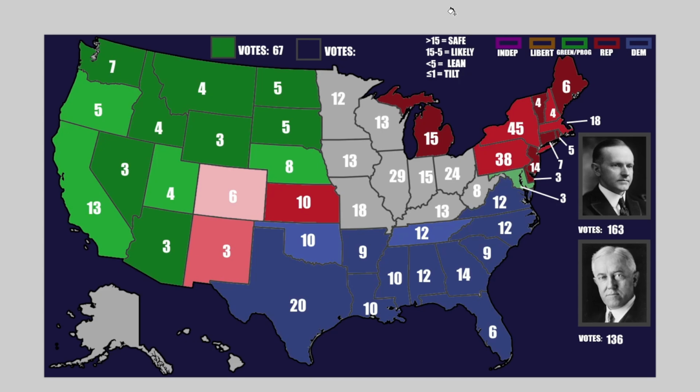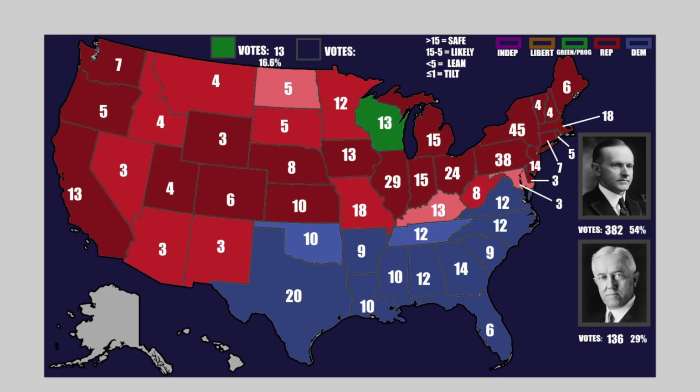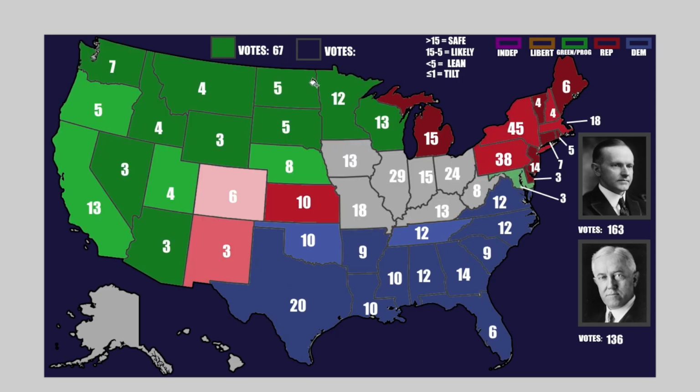Now, the other two safe states are for the Progressive Party. We have Minnesota and Wisconsin. Now, Wisconsin we already knew. You can look at the 1924 election and see that this is a safe state. You knew it was going to be like this in this election too. But there is the flipping of Minnesota, and not only the flipping, but also the turning into a safe state. Wisconsin is, of course, the home of the progressive candidate himself. This is where he resides.